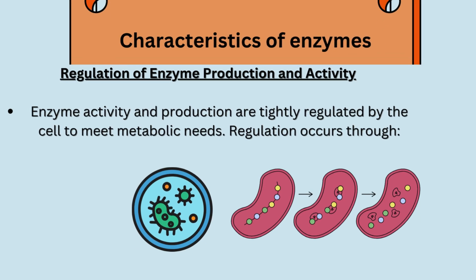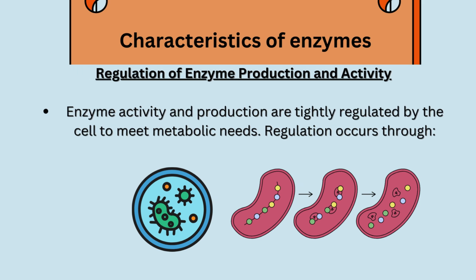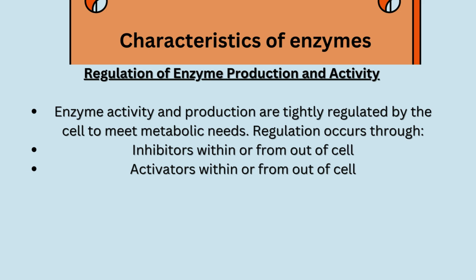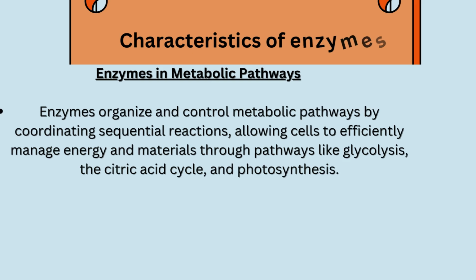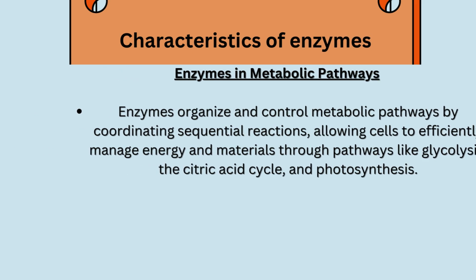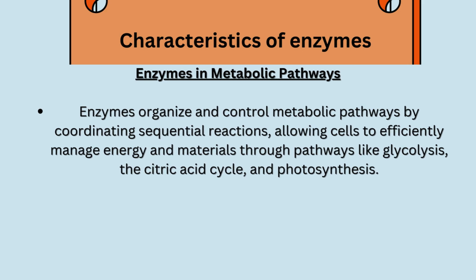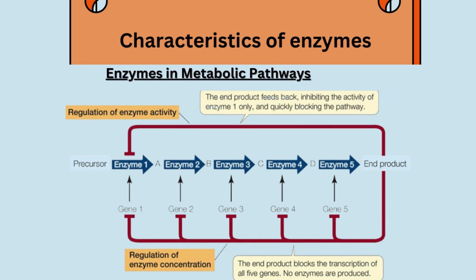Synthesis of enzymes occurs within the cells and can be increased or decreased by a cell according to the requirements. Enzyme activity can be regulated by inhibitors or activators within or from outside of the cell. Many enzymes work together in a specific series to make metabolic pathways. A metabolic pathway is a series of connected chemical reactions where multiple intermediate molecules are produced before conversion of an initial substrate into a final product.